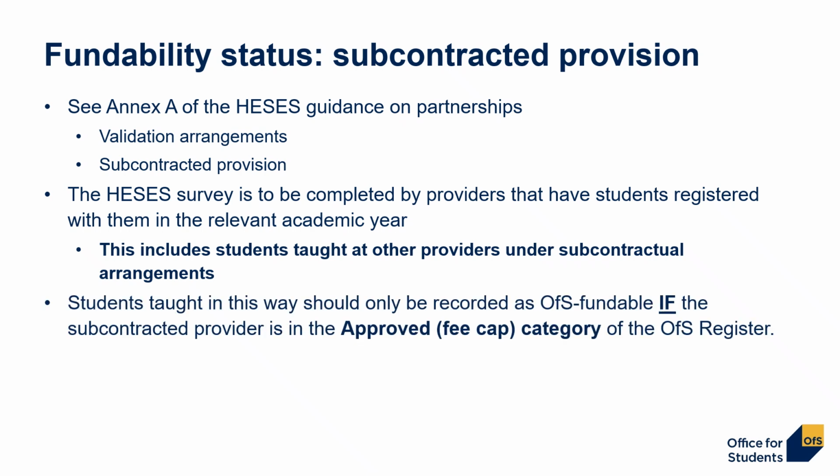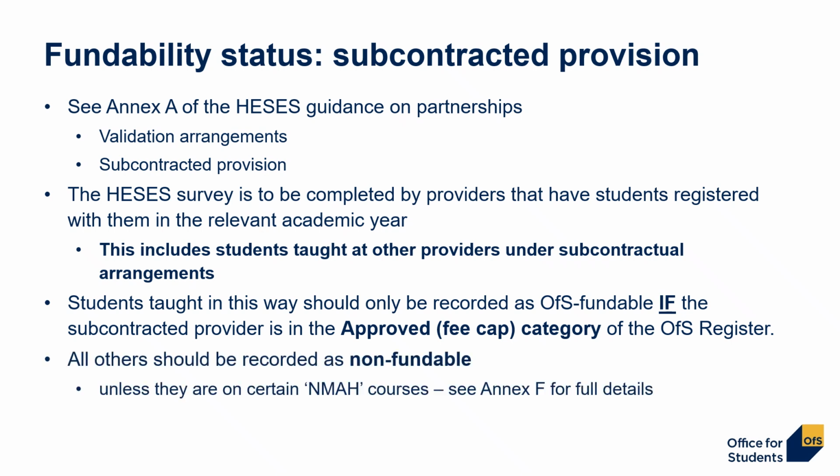Students taught in this way should only be recorded as OFS fundable if the subcontracted provider is in the approved fee cap category of the OFS register. All others should be recorded as non-fundable unless they are on certain NMAR courses. See Annex F for full details.